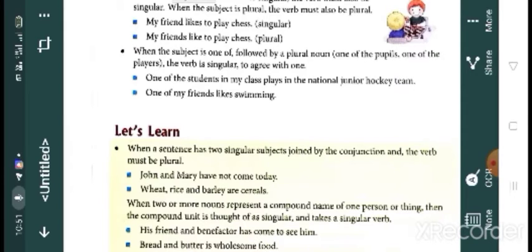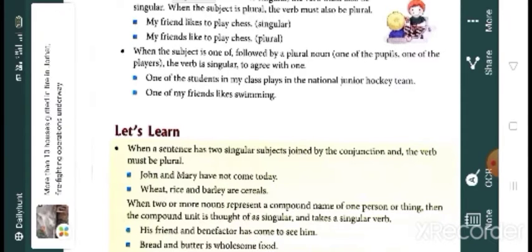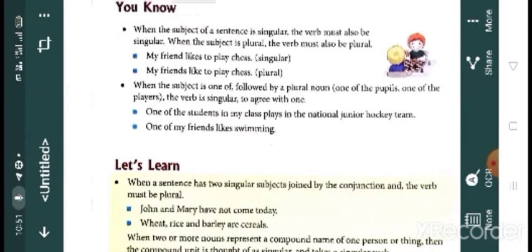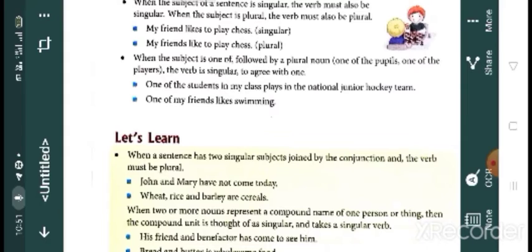So next one, when the subject is one of followed by a plural noun. For example, one of the pupils. So after one of the, here we can find pupils. That means it's a plural noun, isn't it? One of the players. The verb is singular, to agree with one. So clear children.